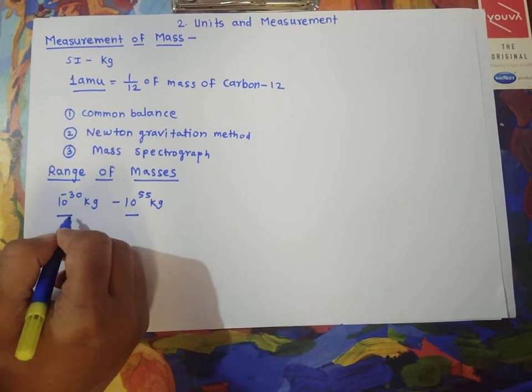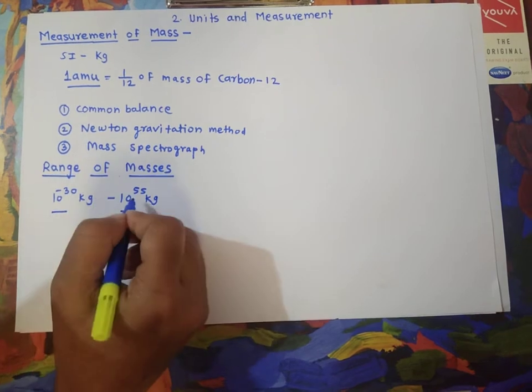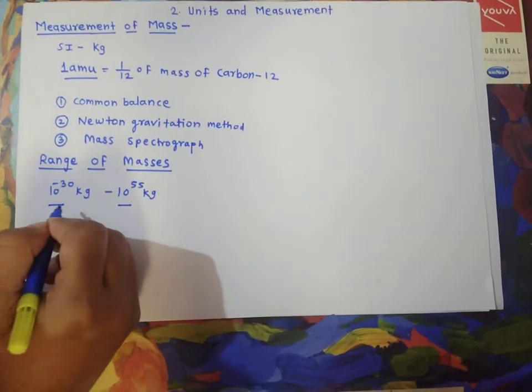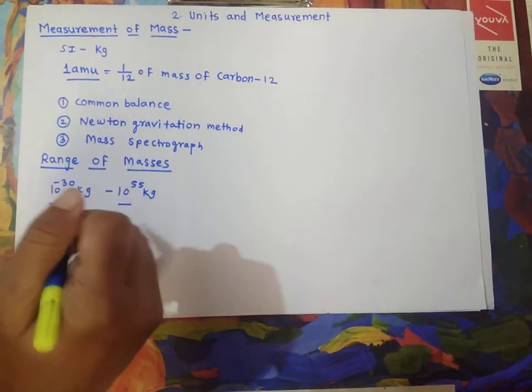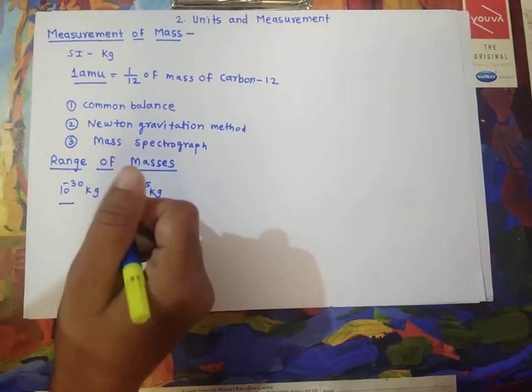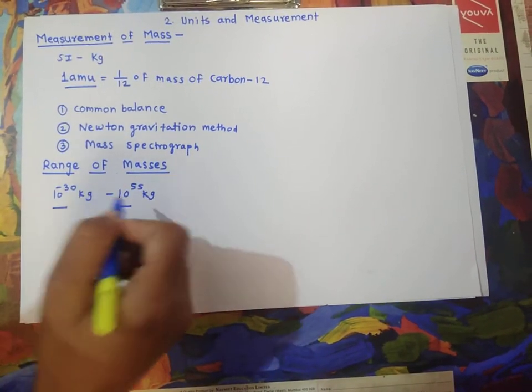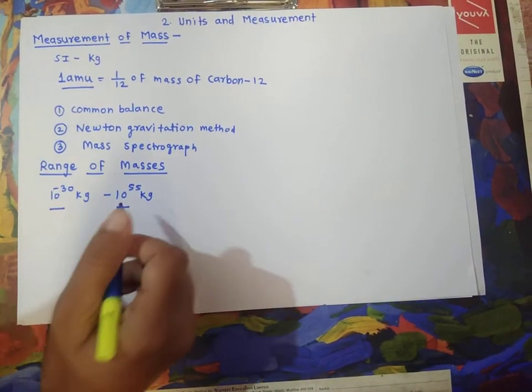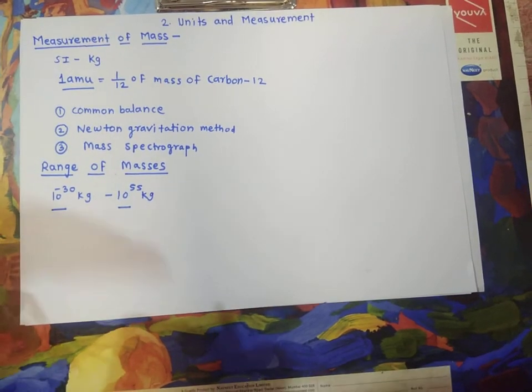So you can see the range, from minus 30 to 55. We can measure various objects in that range. So it is the range of mass.